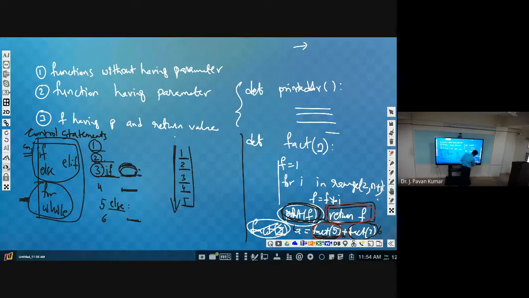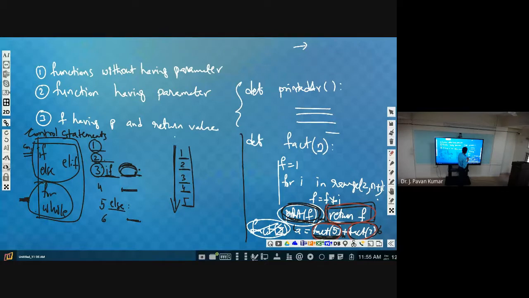Next, again we make a function call here, fact of 3. Then that 3 will be copied to n and it will calculate 3 factorial. That value will be returned. That means along with control, the value will also be passed to this place. Then addition will be performed and we will get 126.